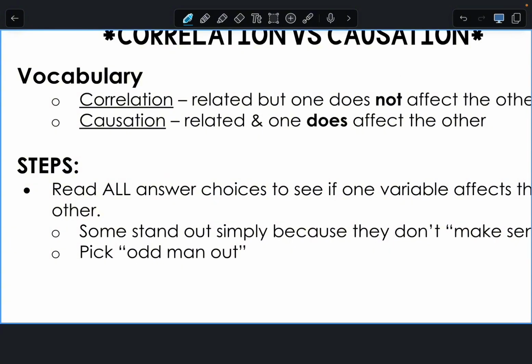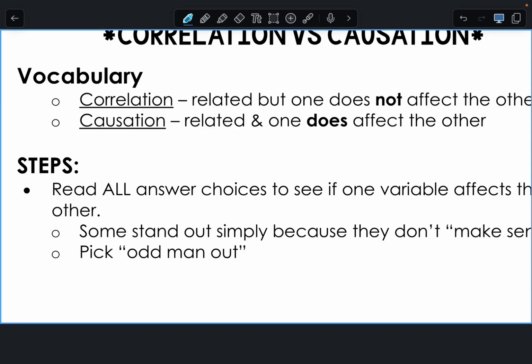So, for example, let's see. The example that we used when we first learned this was ice cream sales going up, sweater sales going down. Okay? Does buying more ice cream directly affect the sweater sales going down? No, they're related though. Why? Why would ice cream sales go up and sweater sales go down? Because it's getting hotter. It's getting warmer outside. So it's the weather that's actually causing the effect in those, right?